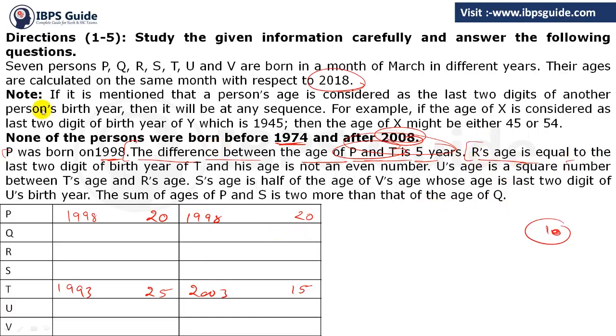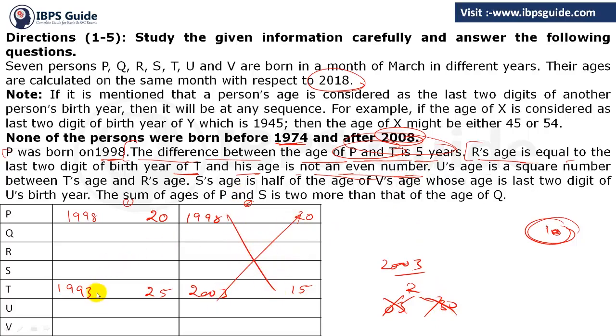R's age is equal to the last 2 digits of the birth year of T, and his age is not an even number. Now see, the age of R is the last 2 digits of the birth year of T. So this is case number 1, this is case number 2. First of all, see case number 2. The birth year of T is 2003. So the age of R can be 03 or 30, but 3 is not possible because we need a minimum of 10, and 30 is an even number. So it is also not possible. So this case is neglected from here. Got this point?